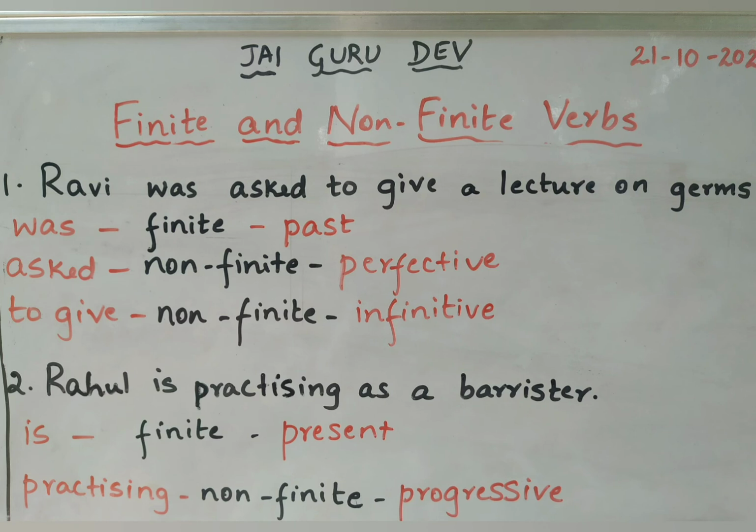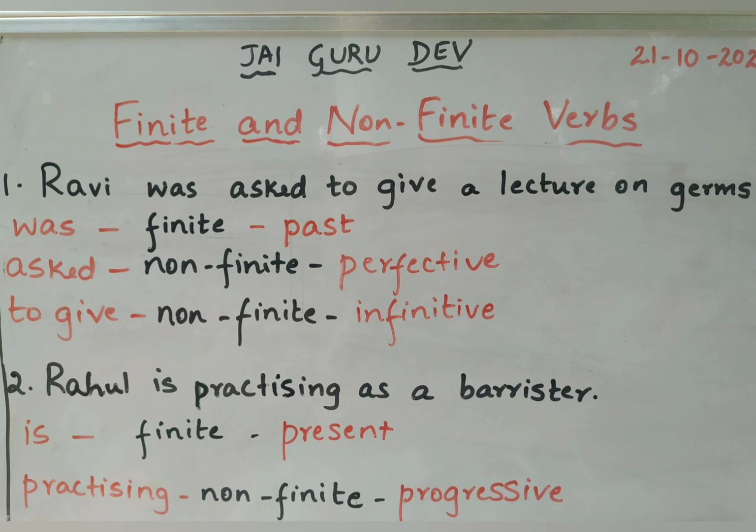First one, Ravi was asked to give a lecture on germs. In this, you can find three verbs. First one was, which is in the finite form in the past tense. Second is asked, in the non-finite form in the perfective form. To give, non-finite, which is in the infinitive form.